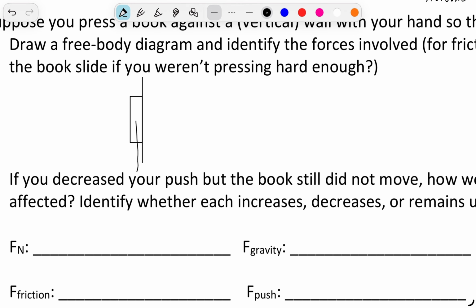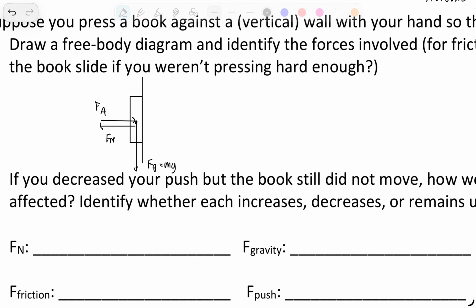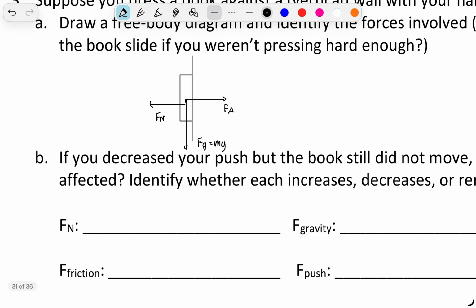We have Fg equals mg, which is going to be acting down. We have the push force, which you're going to apply, that's against the wall. And we have the normal force that is going to be away from the wall. You can actually draw this way. Fn is going to be pointing against the surface, perpendicular to our axis.